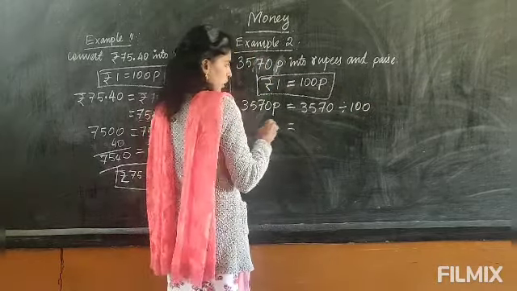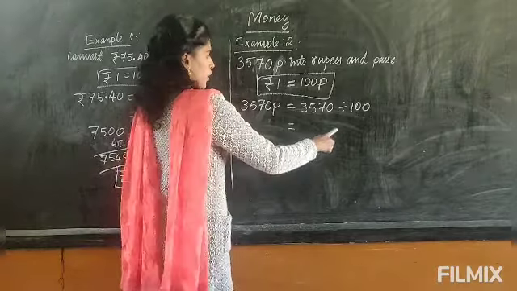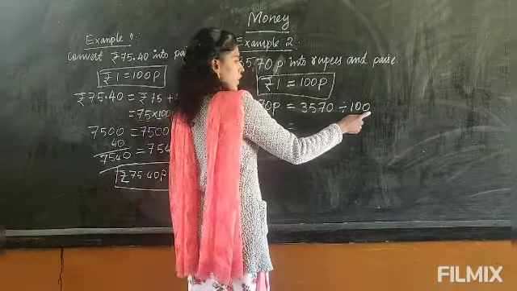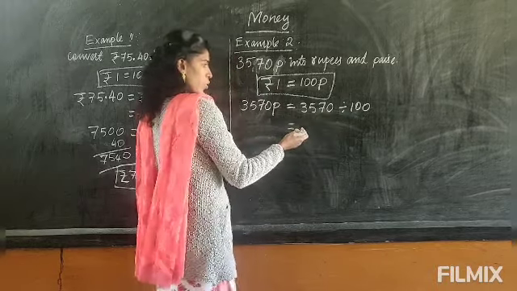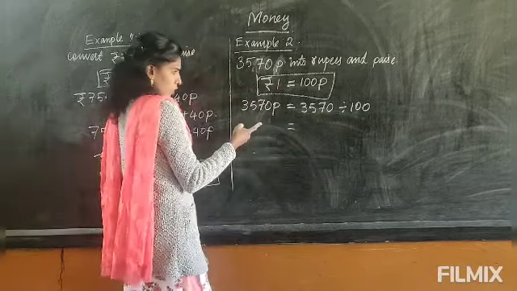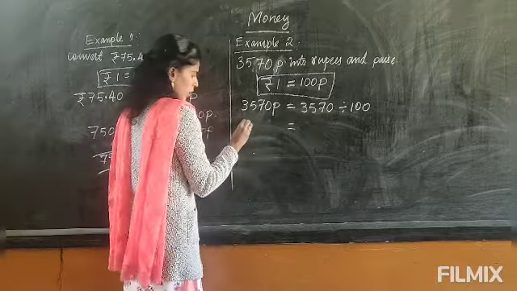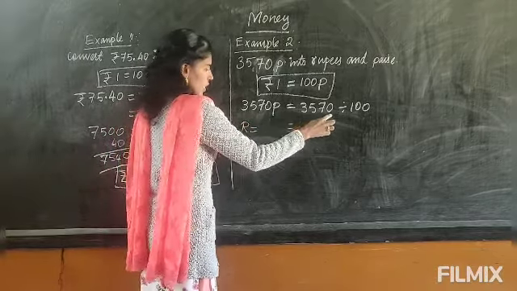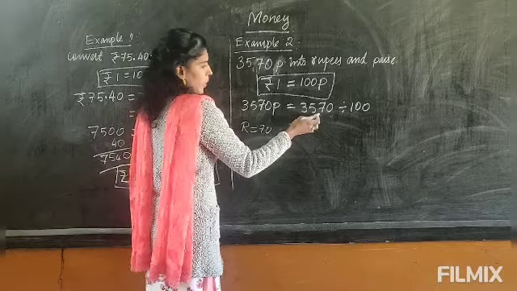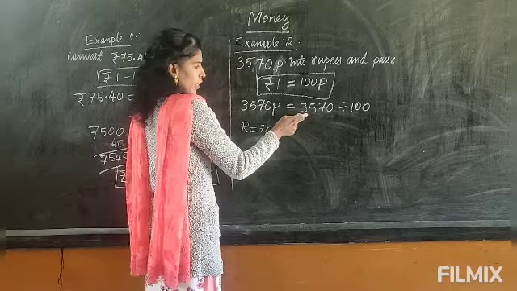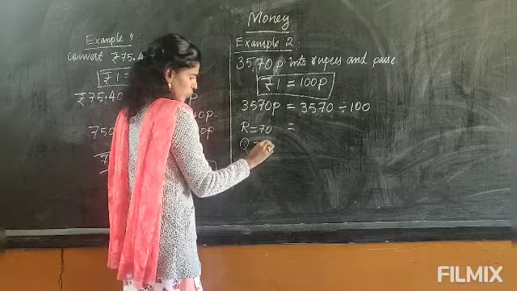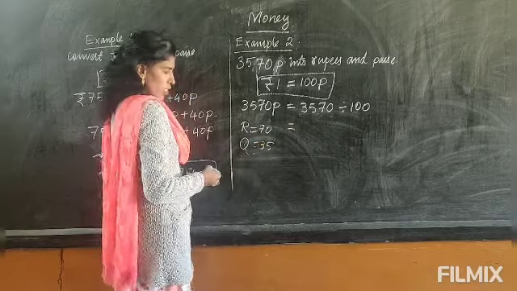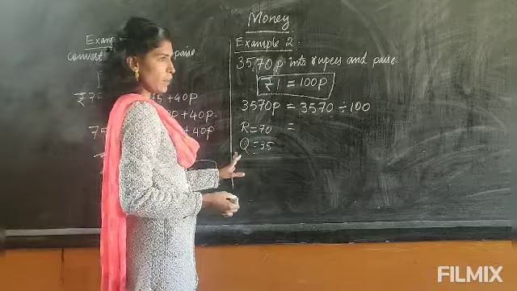So when you divide by 100, already you have known that there are 2 zeros. So the last 2 digits will be the remainder. Okay, so I am writing this as a rough. So the last 2 digits will be the remainder. So here the last 2 digits are 70, and the remaining all will be the quotient. So what is remaining? 35. So the remaining 35 is the quotient. Okay, so this is the way you can find the quotient and remainder.